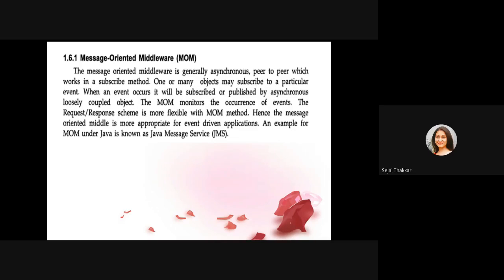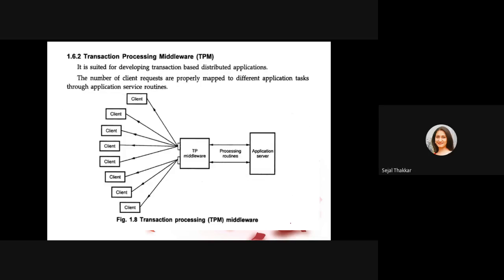One or many objects may subscribe to a particular event. When an event occurs, it will publish to an asynchronous loosely coupled object. The mobile message oriented middleware monitors the occurrence of events. Request and response scheme is more flexible with the message oriented middleware. Hence, the message oriented middleware is more appropriate for the event driven application. For example, Java Message Service, right? It provides the asynchronous message oriented services.